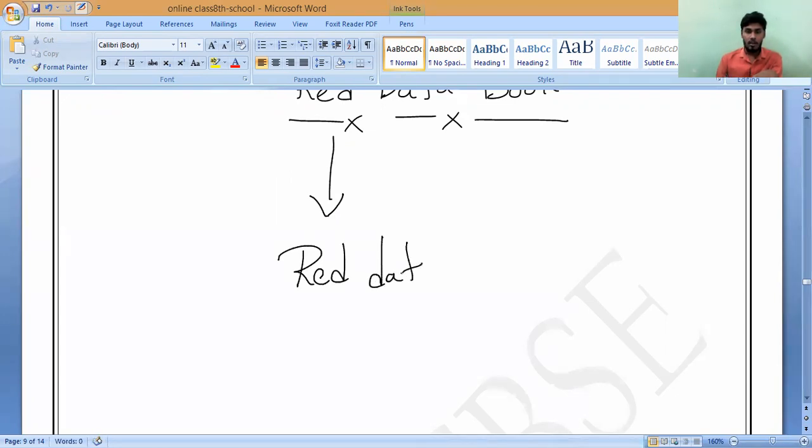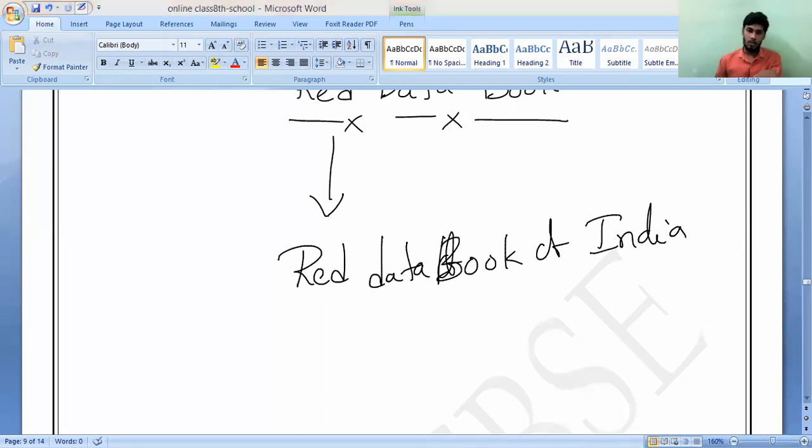Red data book of India, as we have discussed yesterday, I have taught you so many animals. All those animals come under endangered species: flying squirrels, Indian Cheetal, Barasingha, black buck, Himalayan musk deer, great Indian rhinoceros, Asiatic lion, snow leopards and tigers. That is all we have studied.